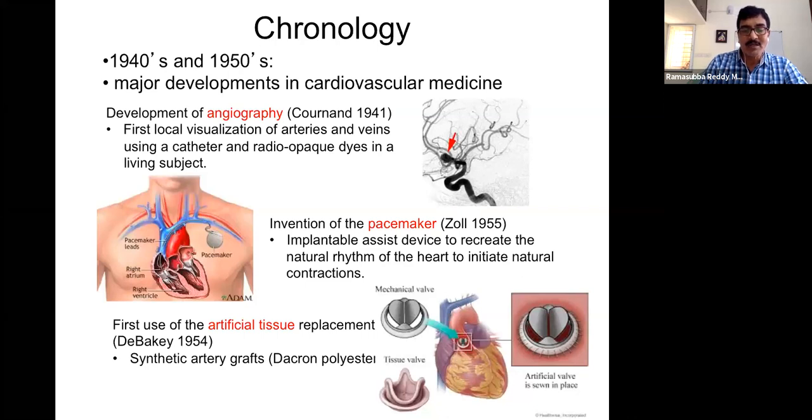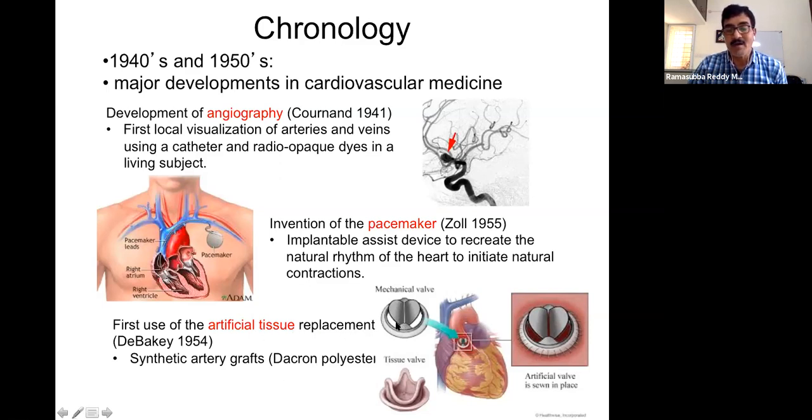Or maybe artificial tissue. Whenever the heart valves, that is between atria and ventricle, and between ventricle and the aorta or pulmonary artery, are not functioning properly, or get damaged, we may have to replace them. For that, some artificial tissue is being developed.